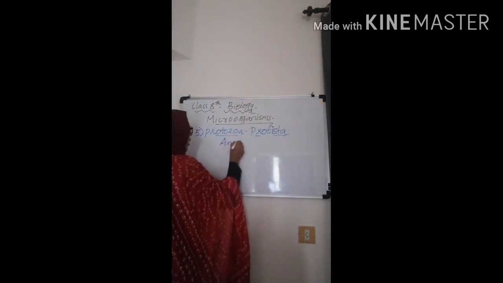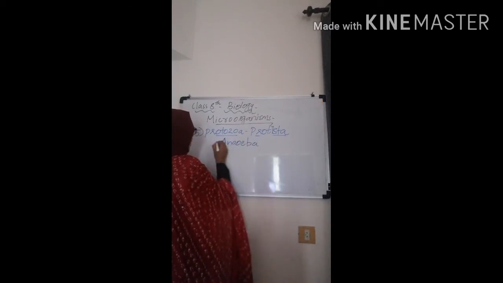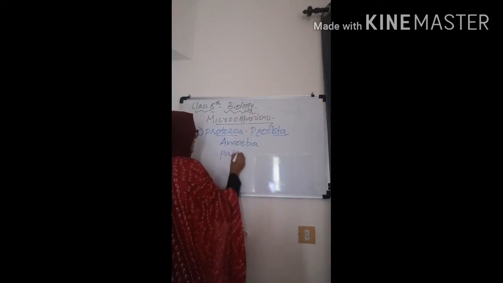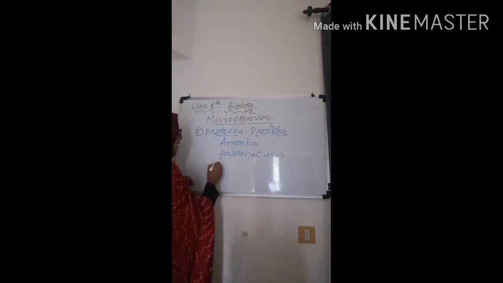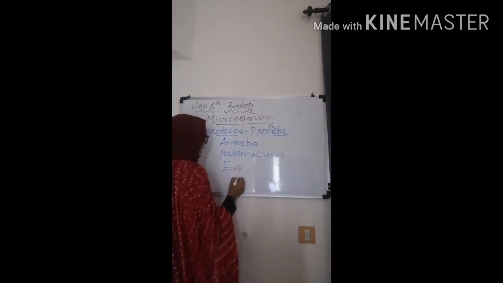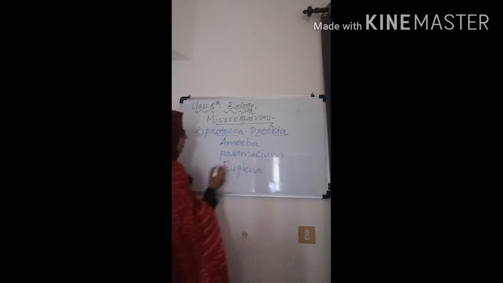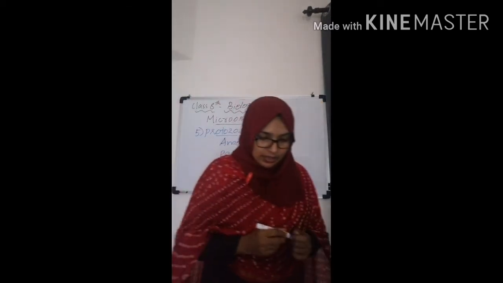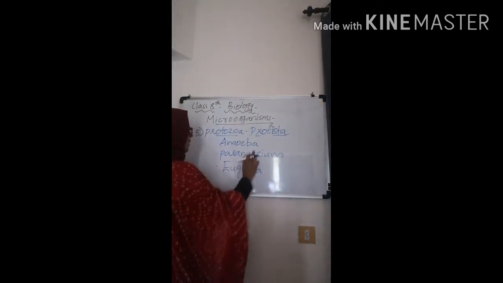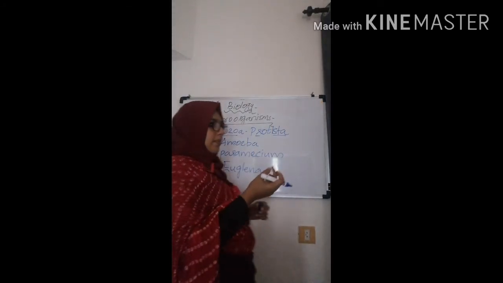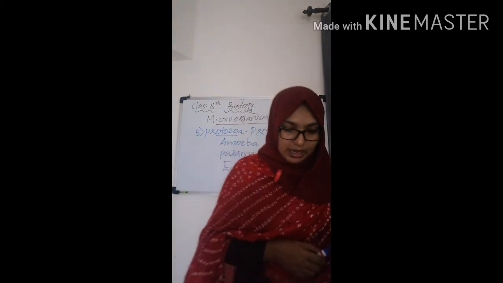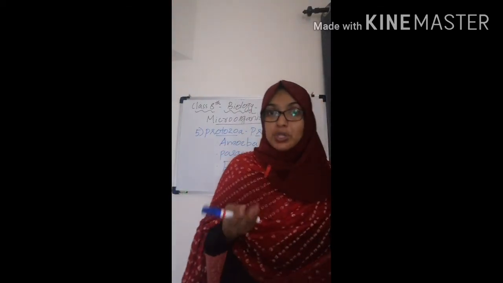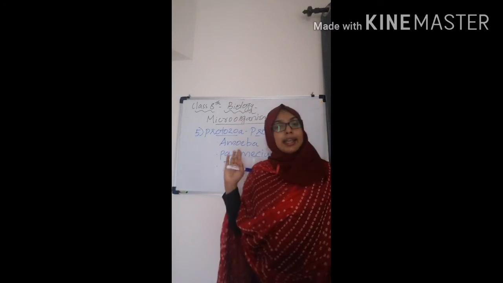Now, other examples for protozoans include amoeba. Have you heard of amoeba? Yes, amoeba. Then Paramecium. Then Euglena. Clear? I'm sorry, this is E. Paramecium, Euglena, Amoeba, Trypanosoma, all these are the examples.